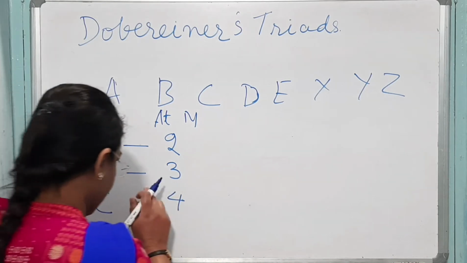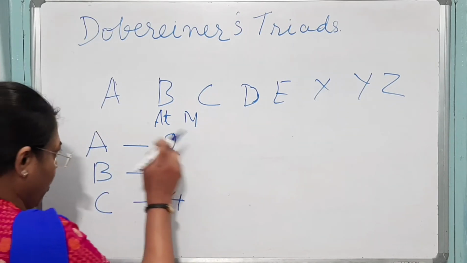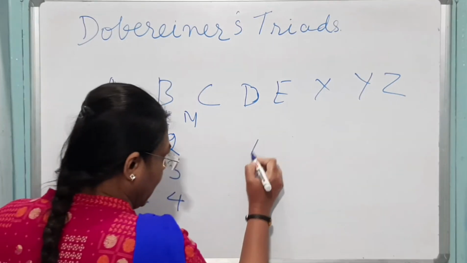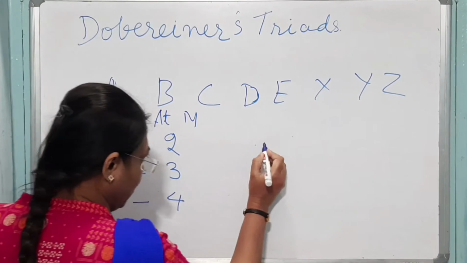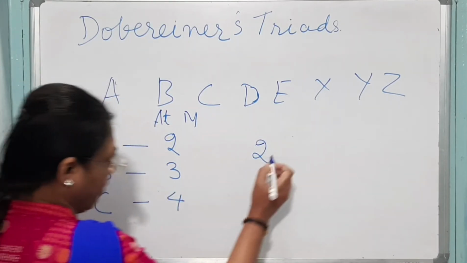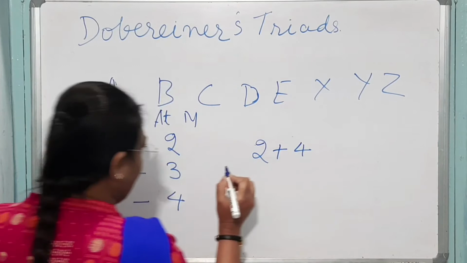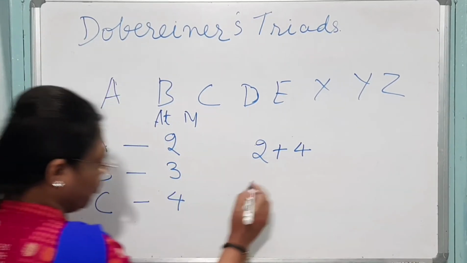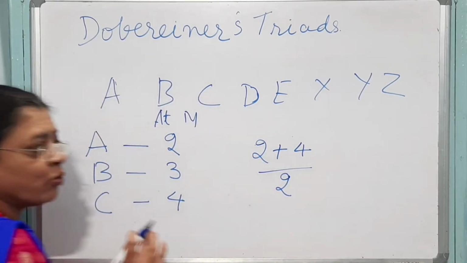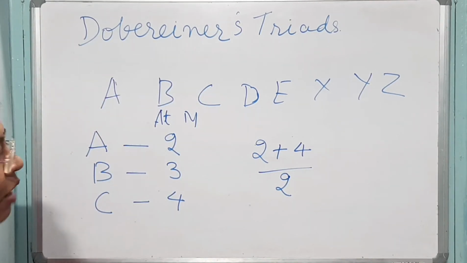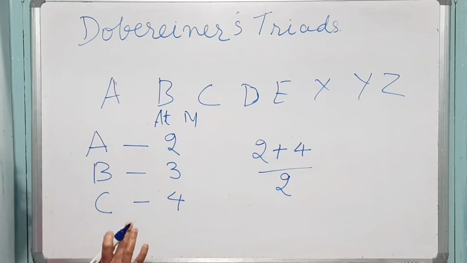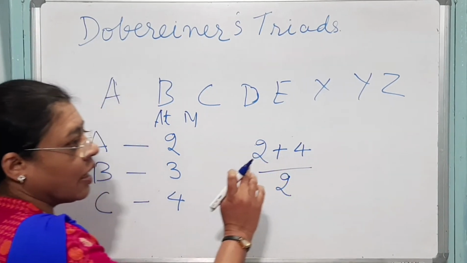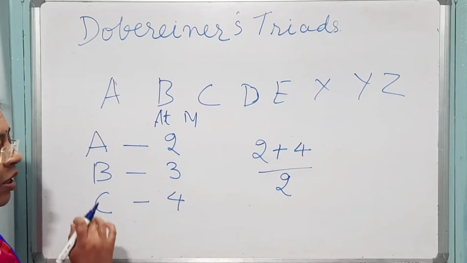Dobereiner's Triad suggests that the atomic mass of the middle element is roughly the average of the atomic masses of the first and the last element. So let's see whether we get the atomic mass of B, 3, as the average. For A we have taken 2 and for C we have taken 4, and we have 2 elements, so we divide by 2. I hope you know how to calculate the average: the sum of all the items divided by the number of items.